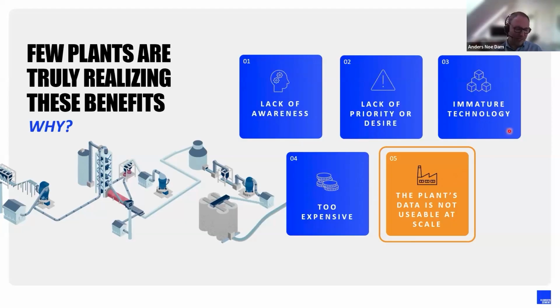The other thing is immature technology, and I can be challenged on that, but my point is: is it mature enough that when we have seen results on one site, we can at speed move it to another site? And I still think that some of these technologies are a little bit earlier than some of the technologies that we have used for 50 years advancing in the Industry 3.0 era, where we have good learnings on how we move value from one site to another.